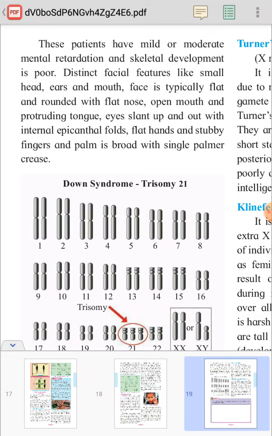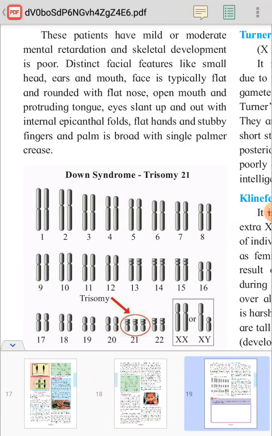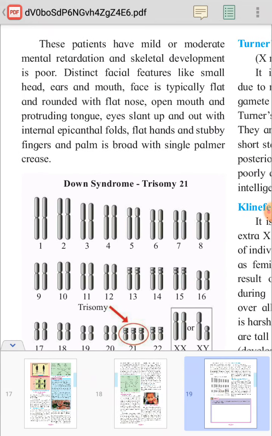So which are the features? The patient is mentally retarded. Second, skeletal development is not properly developed. Then the head is small, ears small, mouth, all these organs are also small. Face is flat and rounded, and the nose is also flat. Mouth is open and there is a protruding, outcoming tongue. Eyes slant up and out with the epicanthal fold.